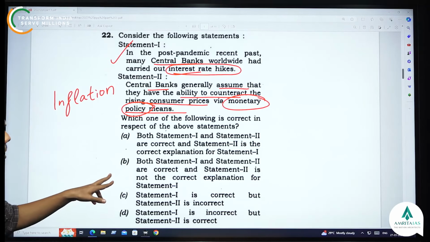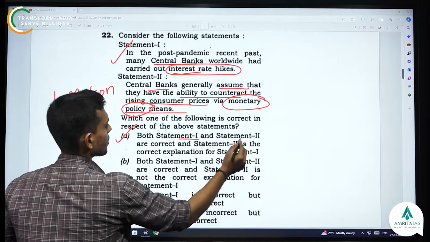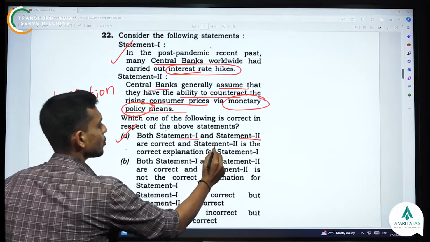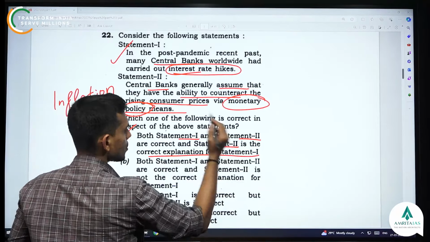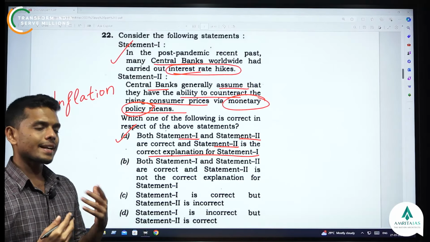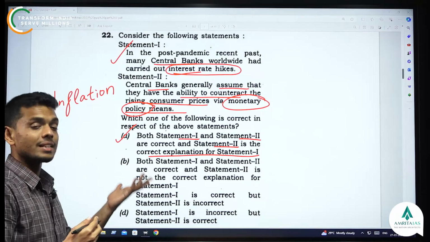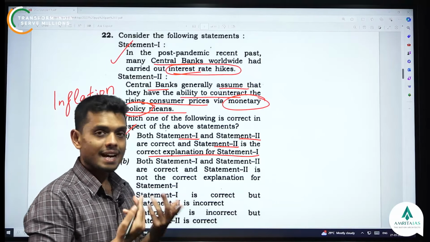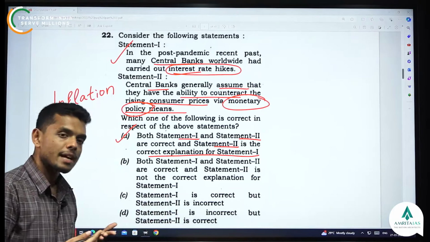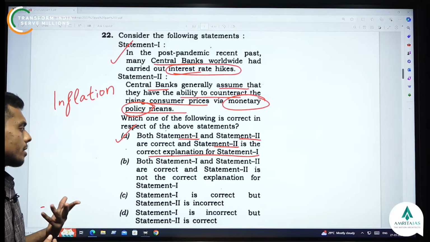So option A will be correct. Both statement 1 and statement 2 are correct, and statement 2 is the correct explanation for statement 1. You should also read about the future. You can expect questions about other monetary policy measures. What are the measures within India? What are the monetary policy stances, like accommodative policy stance, calibrated tightening, neutral, etc.? All these kinds of questions could be asked.